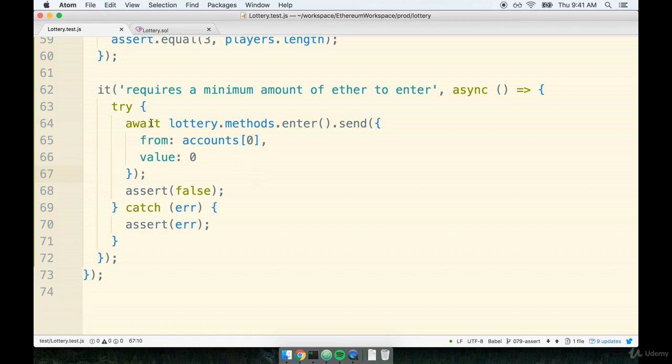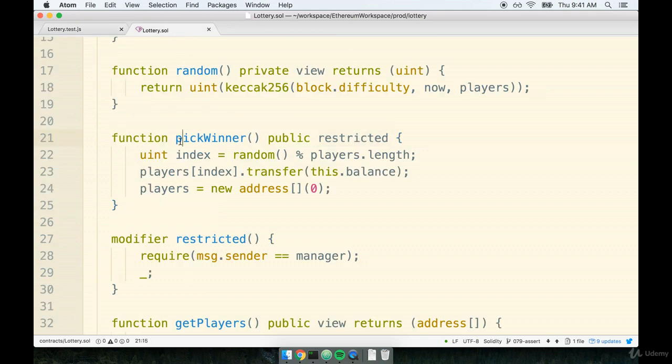The last test that we wrote gave us a really good pattern for asserting that something goes wrong when we attempt to call a function. We tried to call enter, and then we asserted that either something went wrong or something went right between these two assert statements. We can now use a very similar pattern to try to test our pick-winner function.